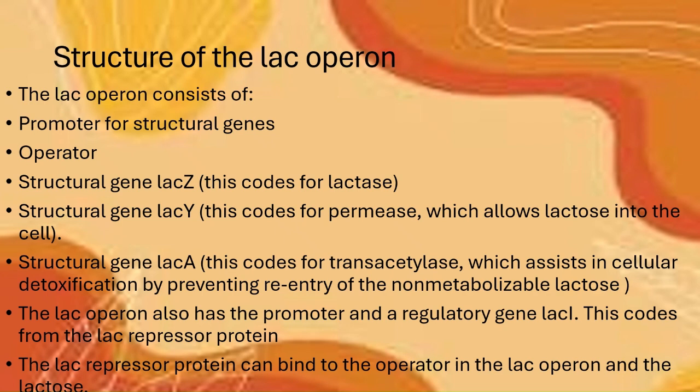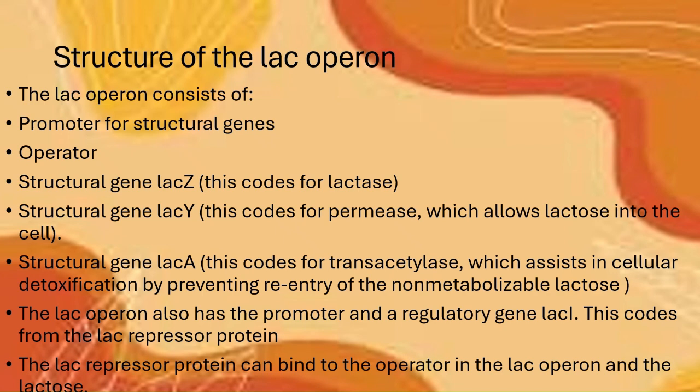You have the structural gene LAC-A, and this codes for transacetylase, which assists in cellular detoxification by preventing re-entry of the non-metabolizable lactose. You won't see these definitions in your textbook, but I just added it so you know what's going on and to add more context to what's actually happening.